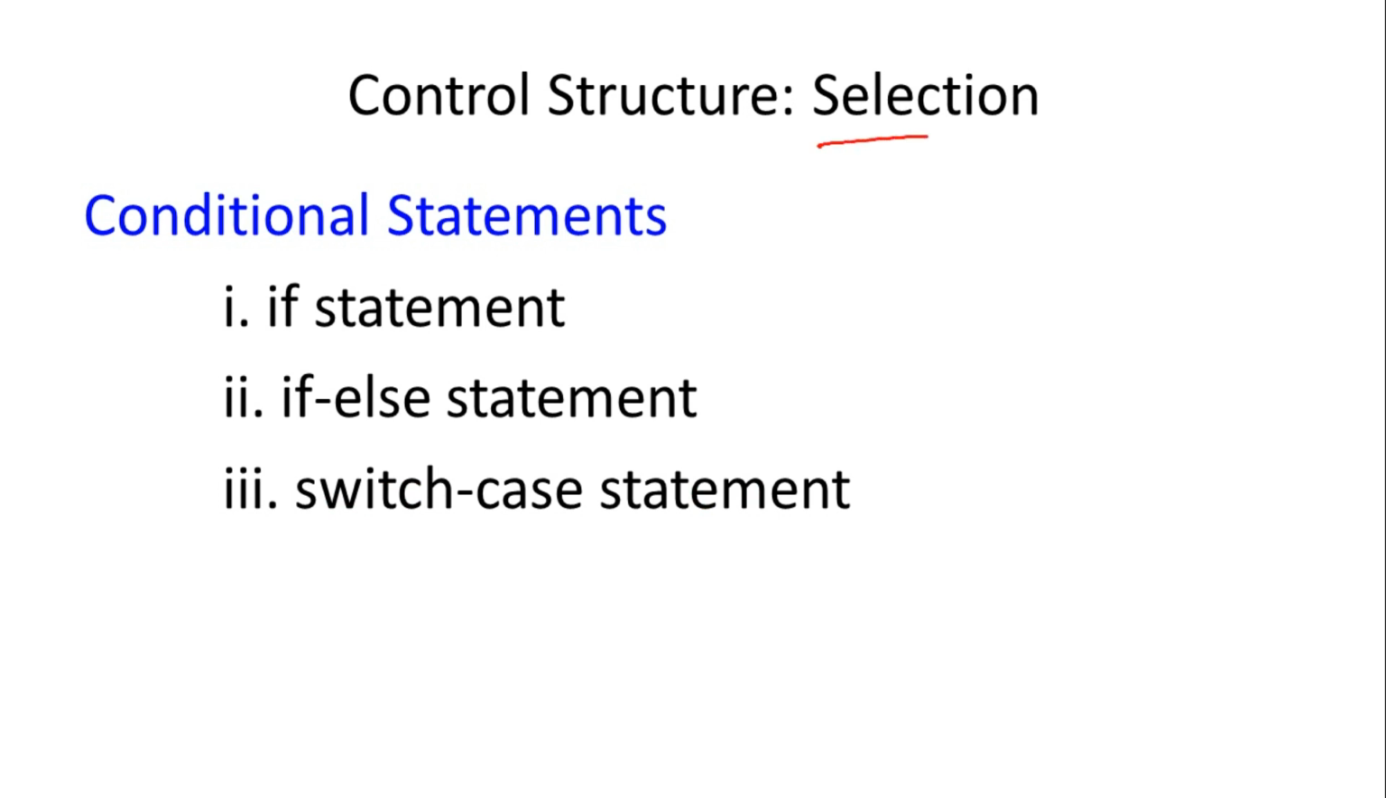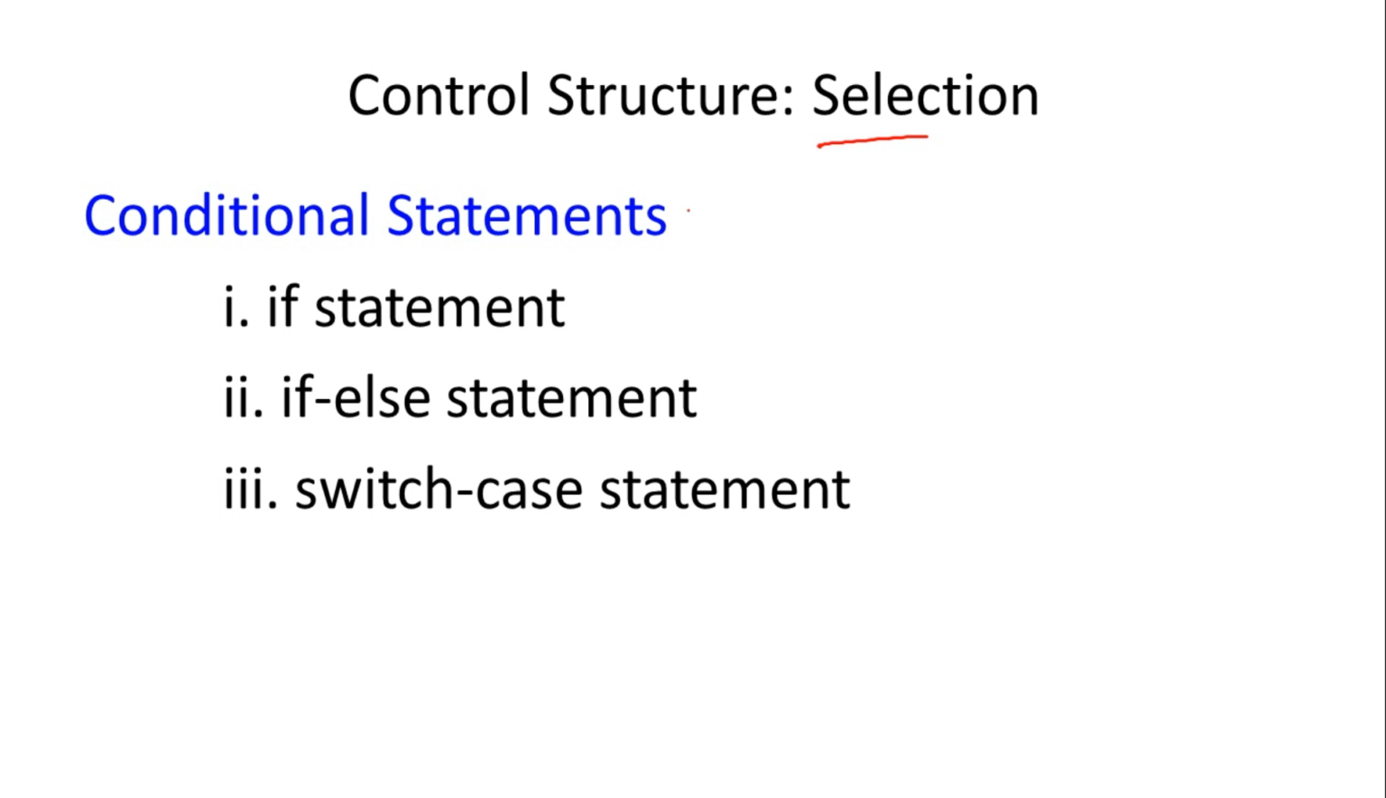Next is selection control structure. In a selection control structure, a particular condition is checked or some expressions are evaluated, and depending upon the result of those expressions, the instructions are chosen whether to execute those instructions or not. So basically in case of selection control structures, there are three types of statements.